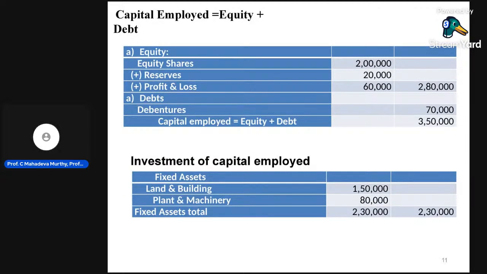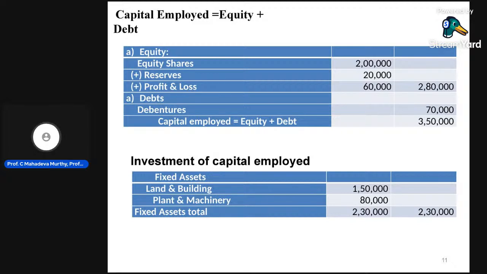This is the information to use while solving problems to calculate ratio analysis. Usually they provide the income statement and position statement, and how many ratios we need to calculate. With the help of that, we need to prepare an income statement and position statement.